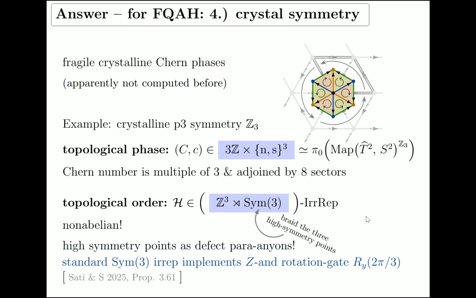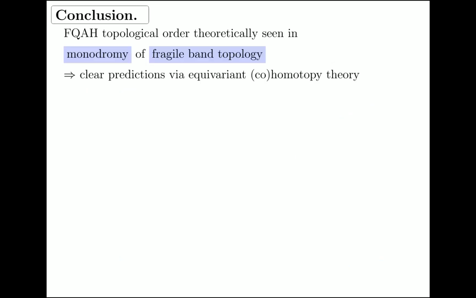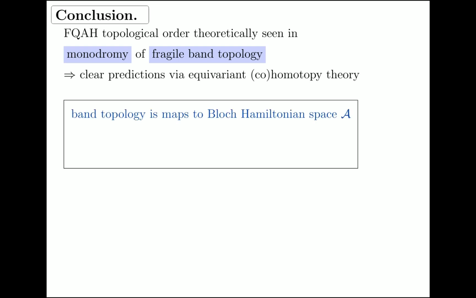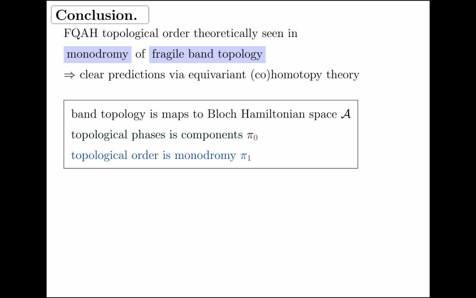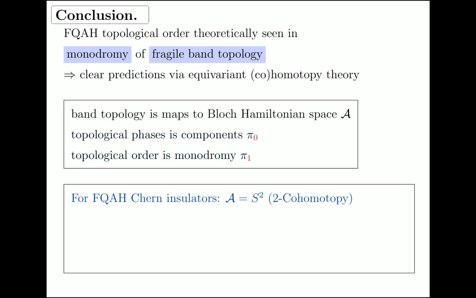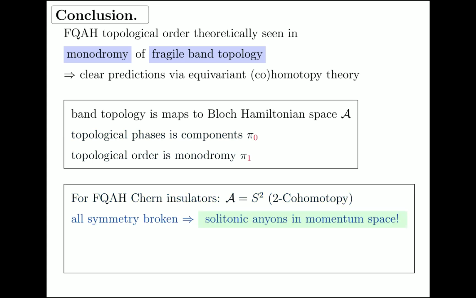be topologically protected. So to conclude, fractional quantum anomalous topological order is theoretically seen by looking at the monodromy of fragile band topology. This gives clear predictions of what should be going on via computations in equivariant homotopy theory. The general picture is the band topology is maps to Bloch Hamiltonian space A. The topological phases are its components pi0. The topological order is essentially its monodromy pi1. For FQH Chern insulators, this classifying space A is the 2-sphere.